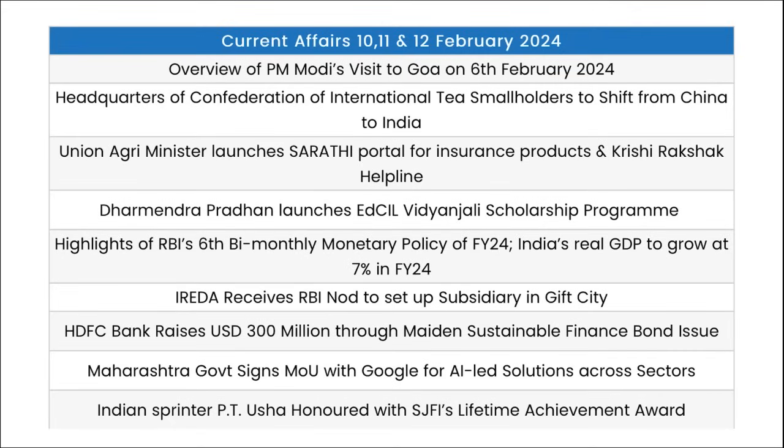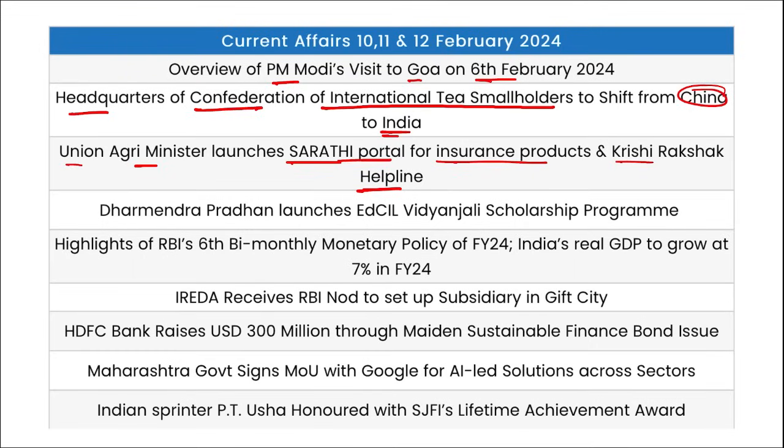Now let's go to one-liner revision. We have seen PM Modi's visit to Goa, right? Then the headquarter of Confederation of International Tea Smallholders has been shifted from China to our India. Union Agriculture Minister launched Sarathi portal for insurance products and Krishi Rakshak helpline, and the helpline was 14447. Then Dharmendra Pradhan launched EdCIL Vidyanjali Scholarship Scheme.